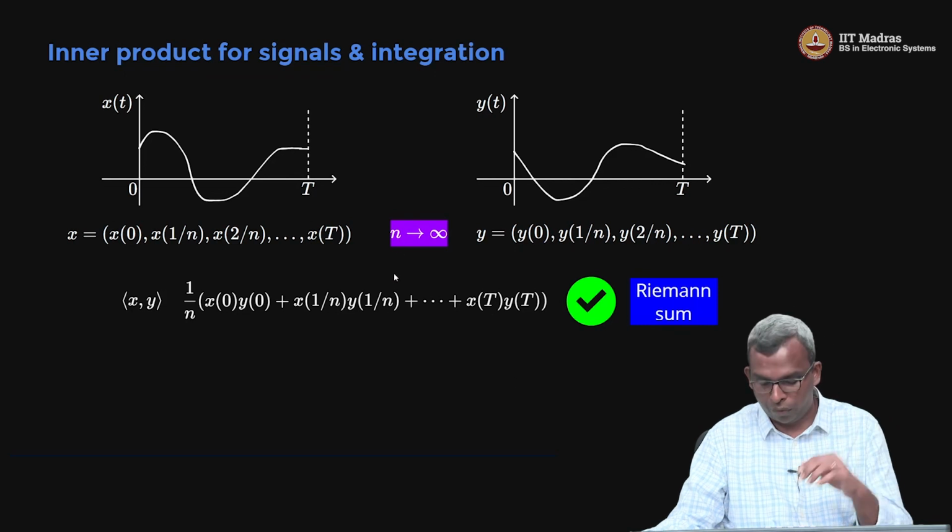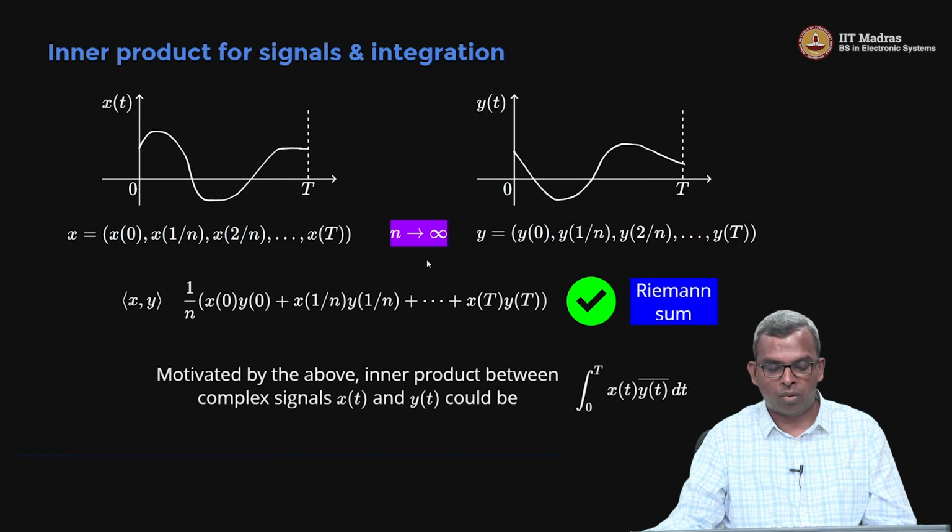Of course, you have to tend n to infinity. When you tend the Riemann sum with n to infinity, you can define the inner product between x of t and y of t when they are complex. So this is all illustration with real values, so I did not do the overline conjugate and all that. When they are complex, it looks like a very good motivation, you can look at this definition and then go towards an integral as the inner product between x of t and y of t.